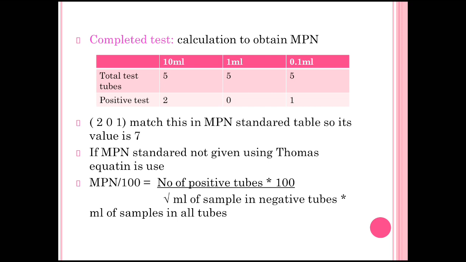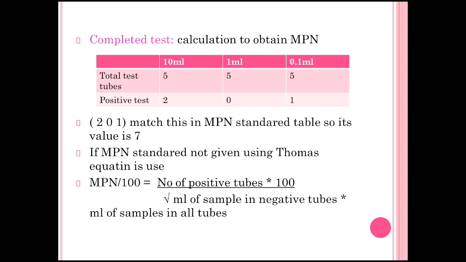The Thomas equation is: MPN divided by 100 ml of sample, meaning we calculate the MPN number in 100 ml of sample, is equal to the number of positive tubes into 100, divided by the square root of the ml of sample in negative tubes into the ml of sample in all tubes. Means we have to calculate the ml of sample in negative tubes and the ml of sample in all tubes.